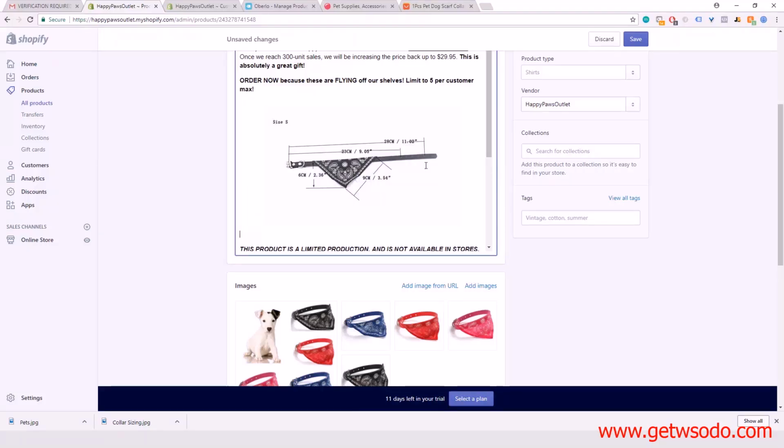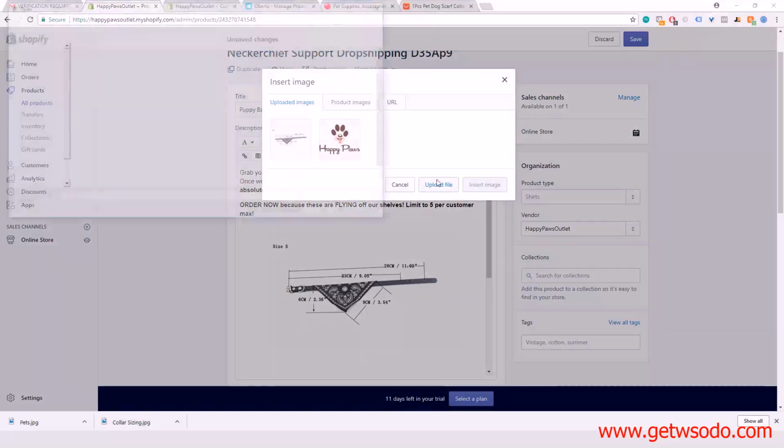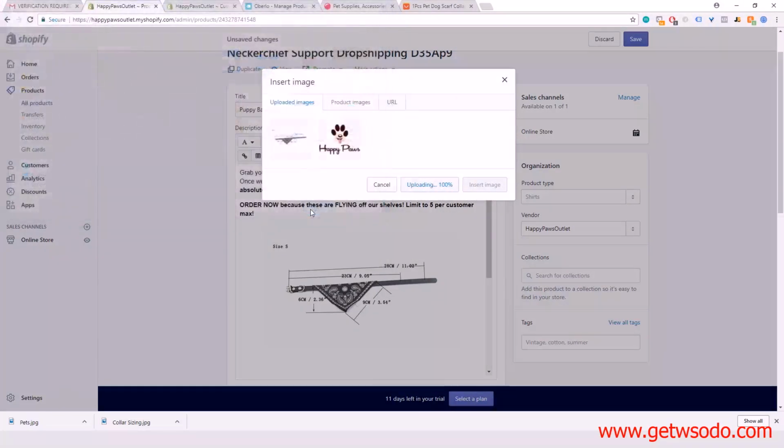So I've got that image. I actually got another one too. Let me upload the second image. This one right here shows some animals wearing it.